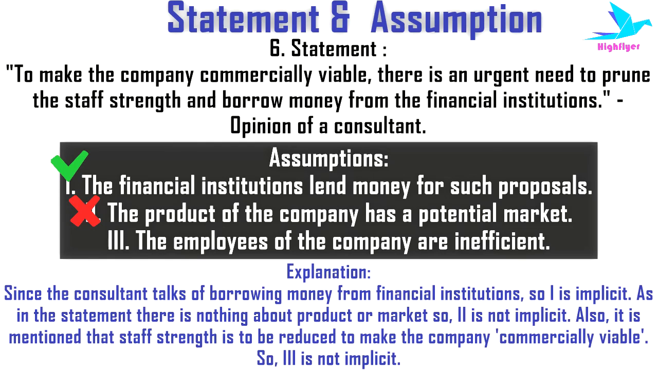Then the next assumption is, the employees of the company are inefficient. Now this assumption is totally non-implicit, because in the statement it's mentioned that the company is trying to make itself commercially viable. That's why it wants to prune the staff strength. Nowhere it is mentioned that its staff are inefficient or any sign of inefficiency is shown in the statement. So these are some examples of statement and assumption.